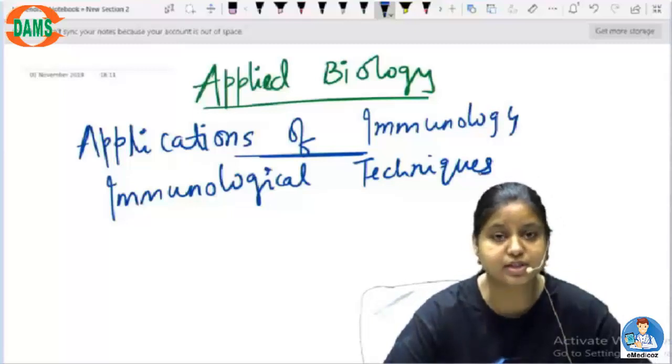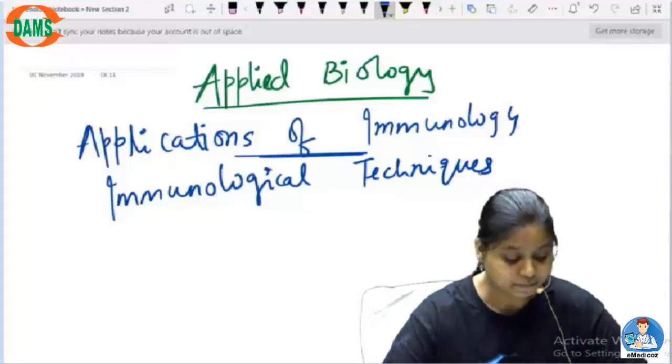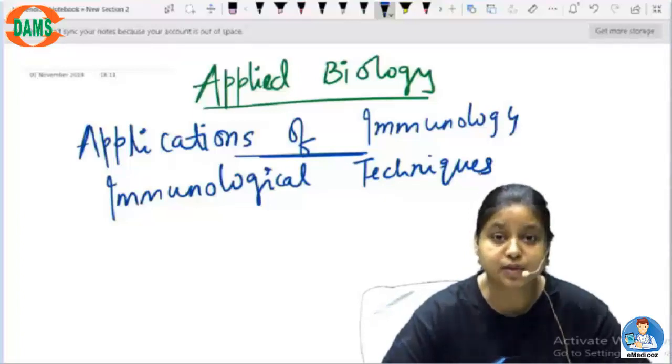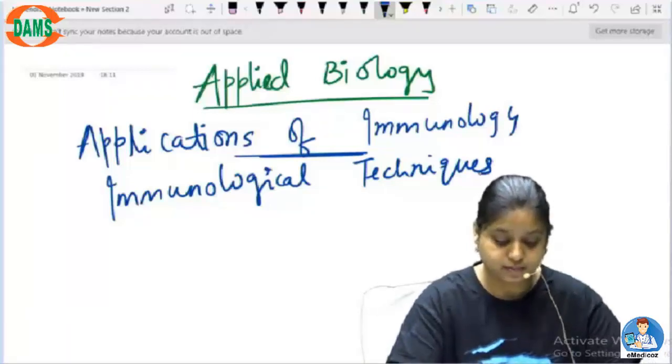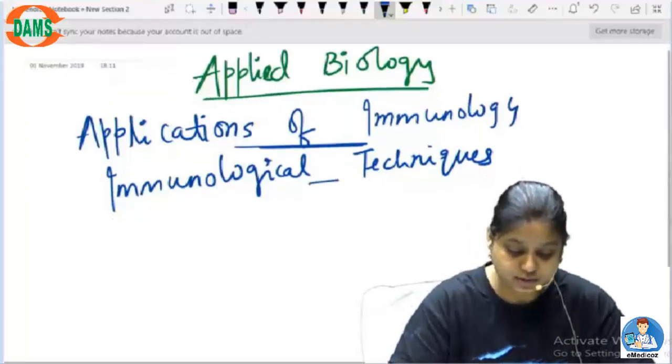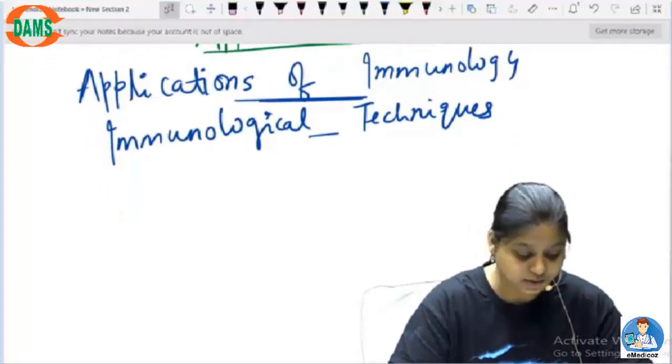It has already been discussed. The questions have also been done, but in some portions we have not covered the questions, so we will be doing those, and also for immunological techniques. So first let's complete the basics of this.